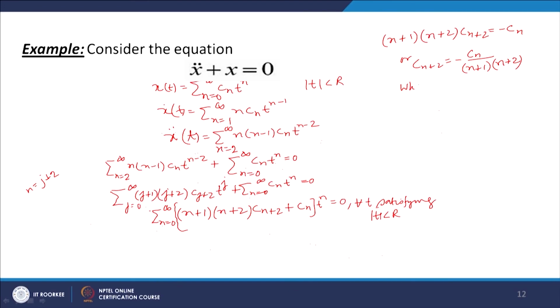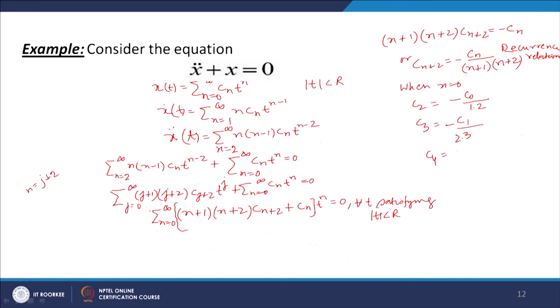When n is equal to 0, what do we get? C2 equal to minus C naught over 1 into 2, and then I can find C3. This relation is known as the recurrence relation. It can be recursively used to determine the values of the coefficients C_n for different values of n. So when n is equal to 0, C2 we can find from here: minus C naught over 1 into 2. Then C3, with n equal to 1, will be minus C1 over 2 into 3, and then we can find C4.